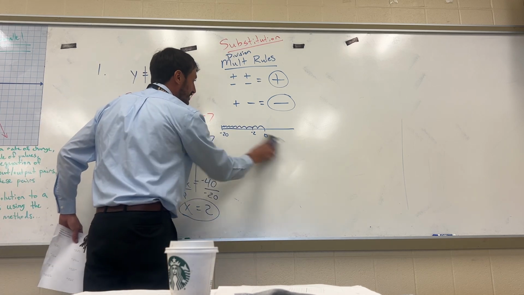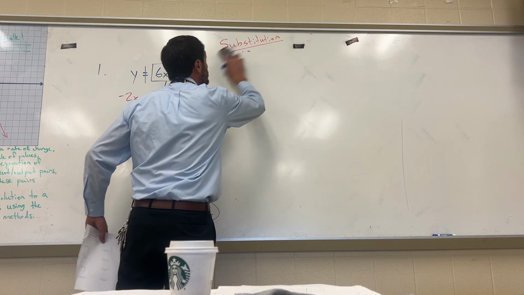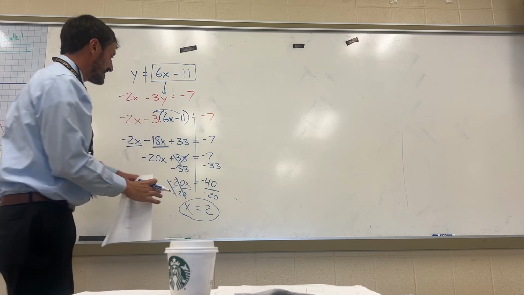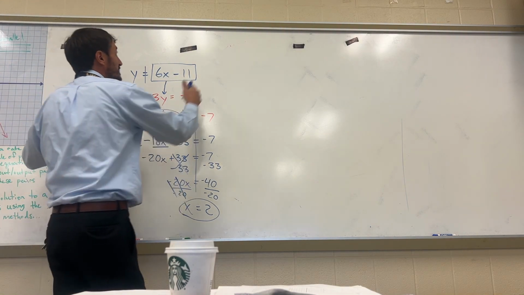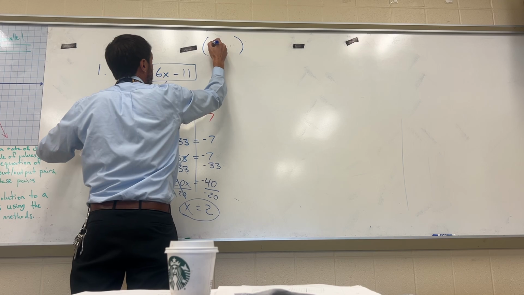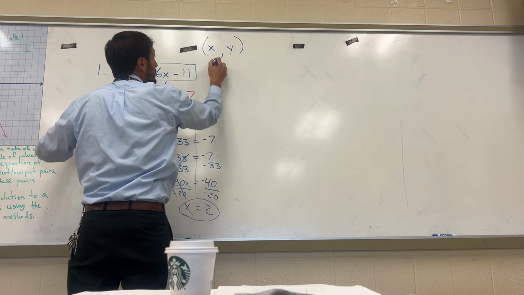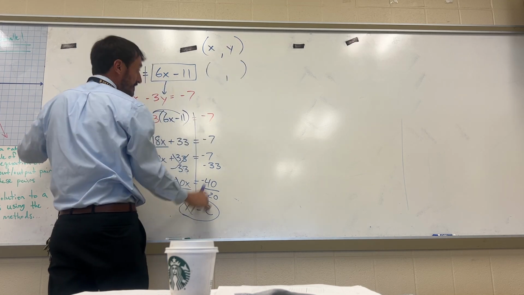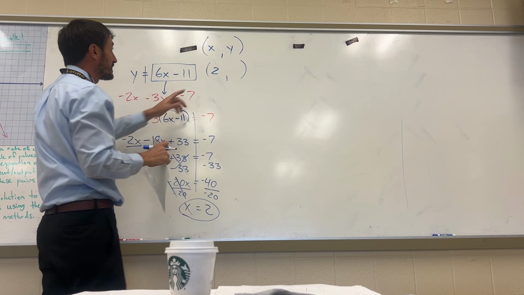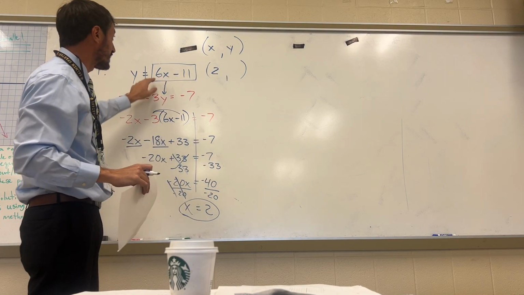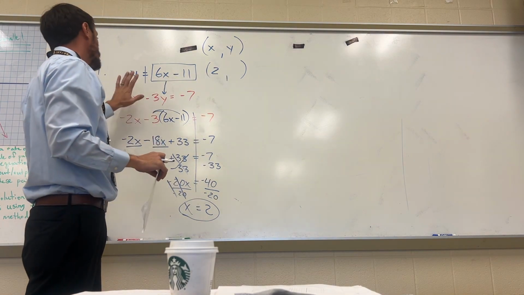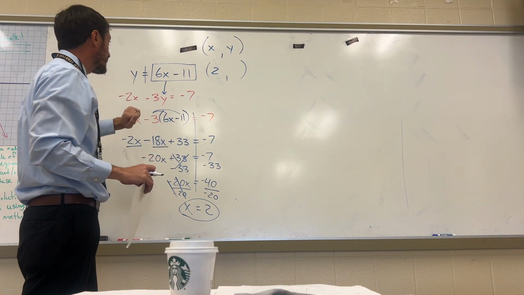Once you guys have the x value, remember we're finding a point of intersection of 2 lines. This point of intersection is going to have an x value and it's going to have a y value. We found the x value here to be what? 2. Now we still have to find the y value, and so that means you're going to have to take this 2 and plug it back into one of these equations. Which equation? It doesn't matter. Both equations will give you the same answer.